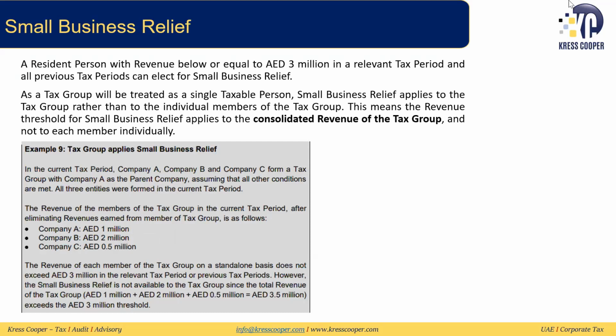Then we looked at small business relief. We discussed that this will be looked at the group level. Consolidated revenue of the group will be looked at. So in our example, company ABC had individual revenues which were less than 3 million, which is the benchmark for the small business relief threshold. So we will not look at this individually. We will combine it, and we will see if it is meeting this threshold or not. So in our example, it is going above the threshold and it is becoming 3.5 million. So we will not be eligible for the small business relief.